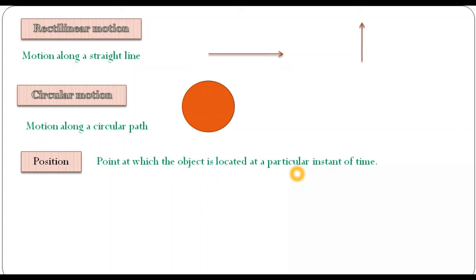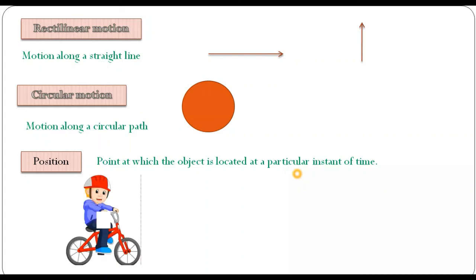For example, here a small boy is on a cycle. Right now, it's at rest. What is the position of the boy? Definitely, the position of the boy is A. This is the point where the boy is located. This is the location of the boy at this point of time.